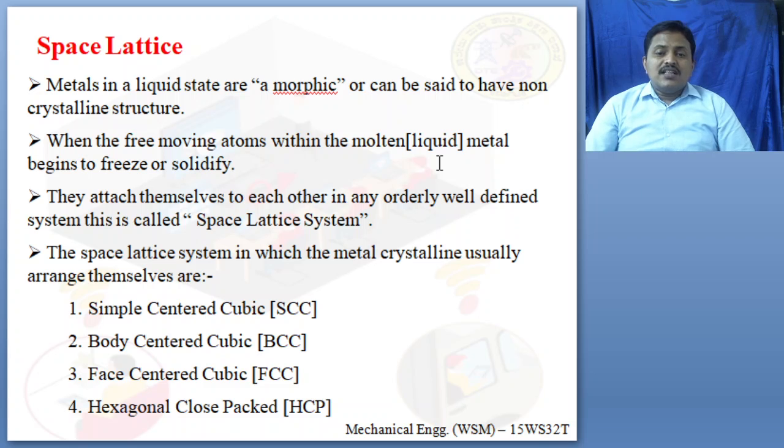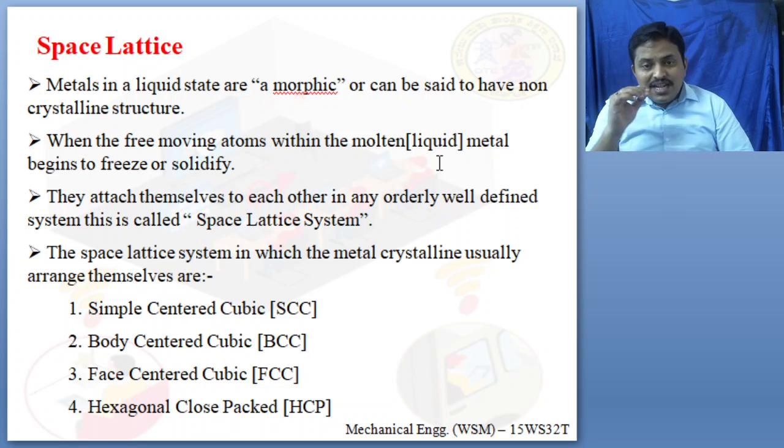So they attach themselves to each other in an orderly, well-defined system, which is called space lattice system. What is space lattice system? That's what we are explaining now. When the metal in liquid state is converted into solid state by cooling, the atoms are going to be in a well-defined order. Such type of system will be known as space lattice system.